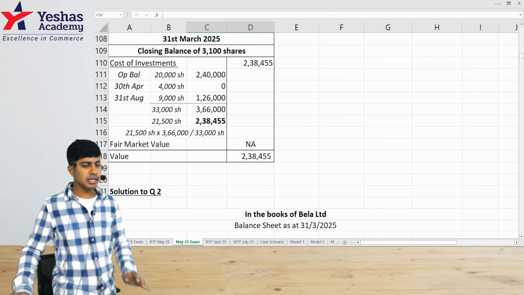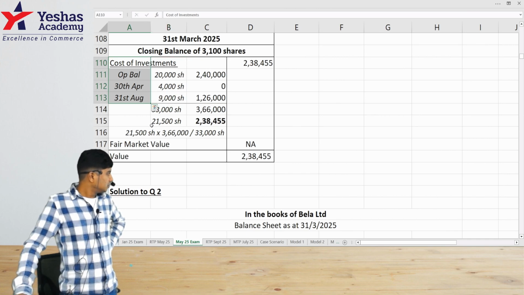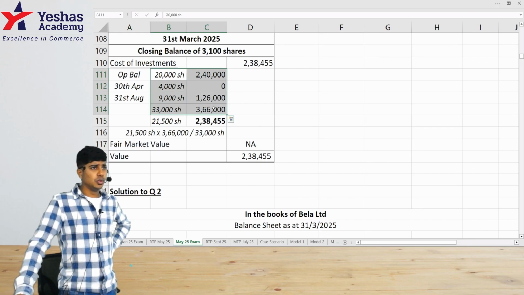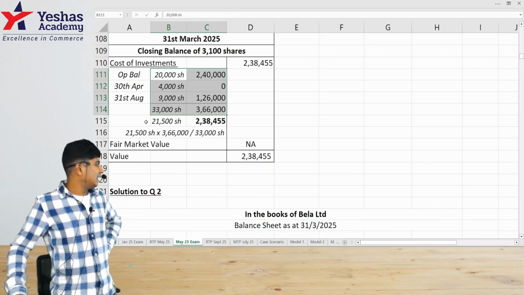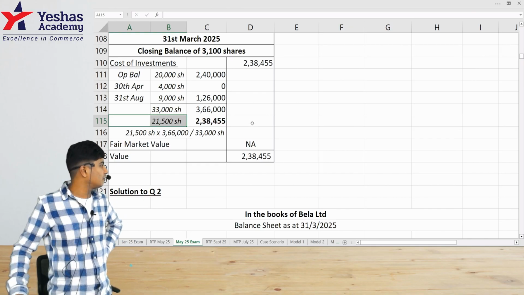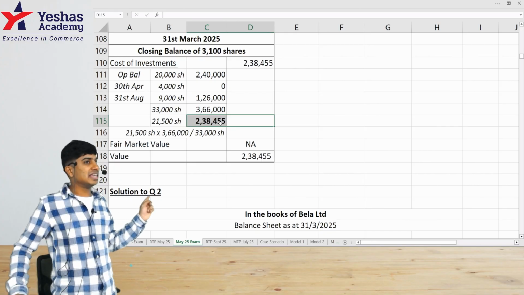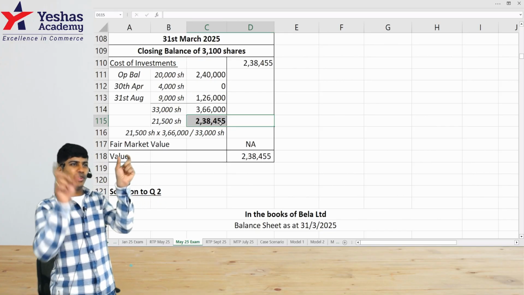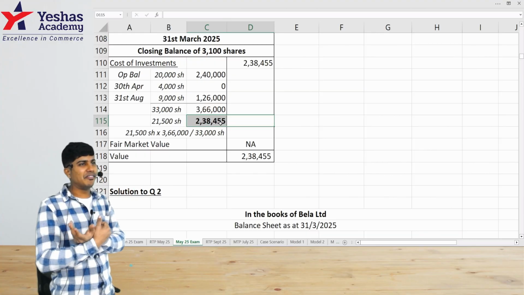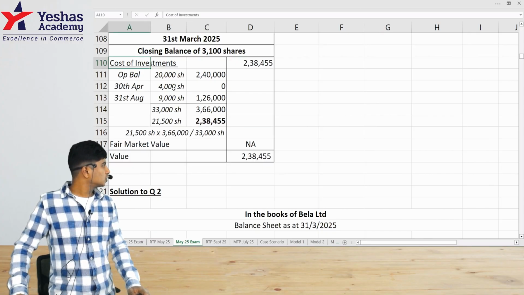Closing balance. See, opening balance is 20,000 shares. You add 4,000 and 9,000 shares which were bought during the year, and you identify the total cost for the total units, opening plus purchase. At the end of the period, we have 21,500 units. Just cross multiply to identify the value of the units that are there at the end of the year. Because this is average cost, we don't have to take units sold individually. It will get averaged out anyway. And this is the right way of computing the cost of investments.